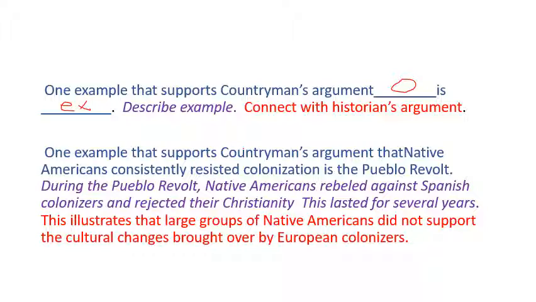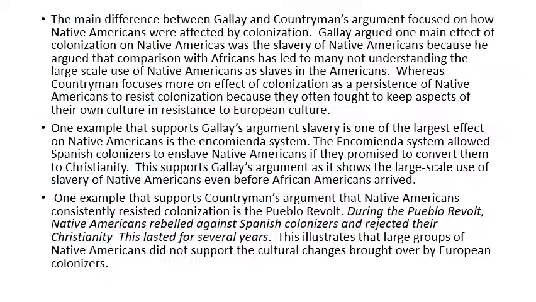During the Pueblo Revolt, Native Americans rebelled against Spanish colonizers and rejected their Christianity. This lasted for several years. This illustrates that large groups of Native Americans did not support the cultural changes brought over by the European colonizers. So we restated, gave the answer, we described the example, and we connected the example back to the argument.